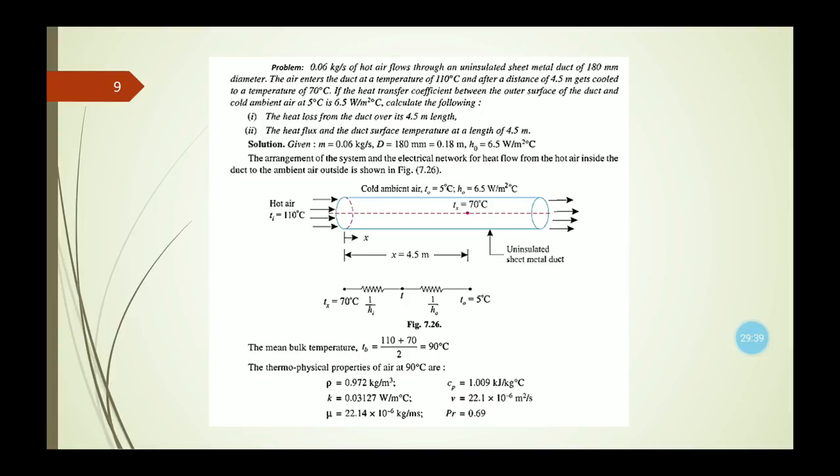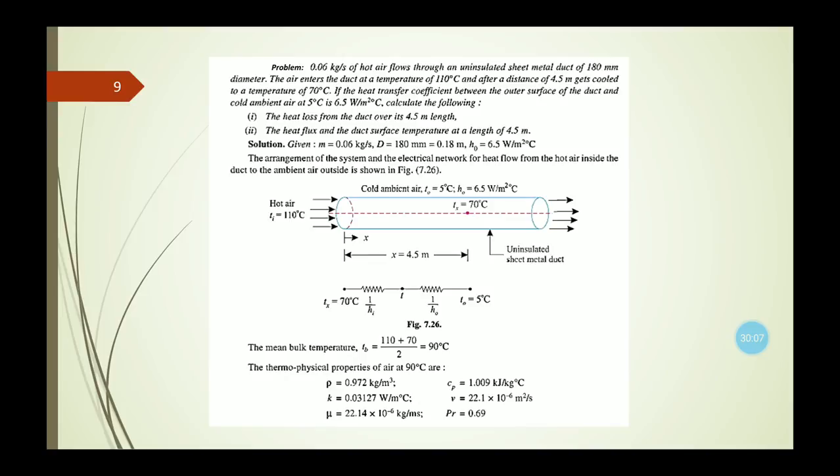So let us discuss the second numerical. Here it is given that 0.06 kg per second of hot air flows through an uninsulated sheet metal duct of 180 mm diameter. The air enters the duct at a temperature of 110 degrees centigrade and after a distance of 4.5 meter gets cooled to a temperature of 70 degrees centigrade.